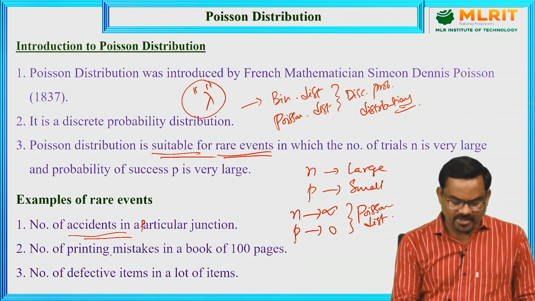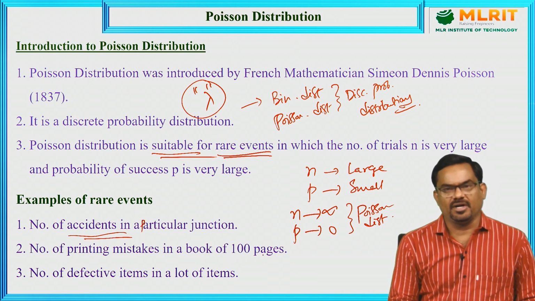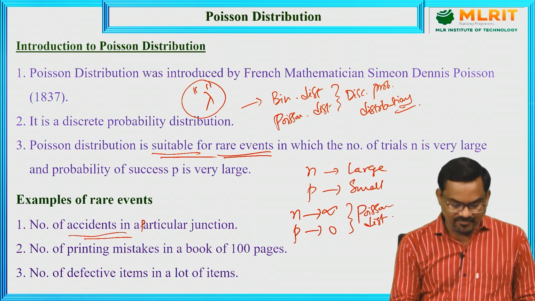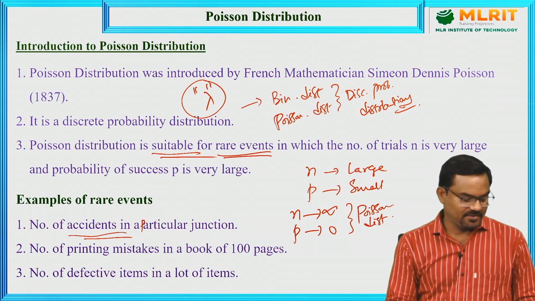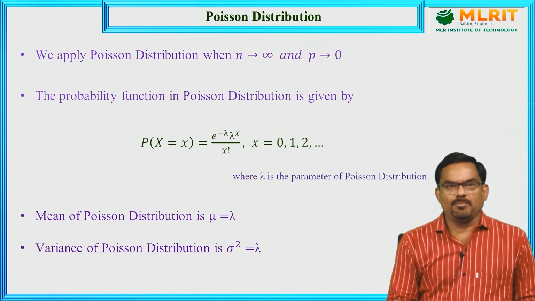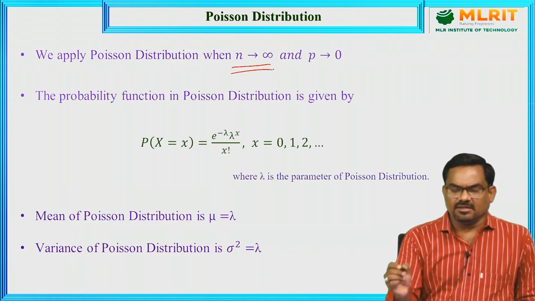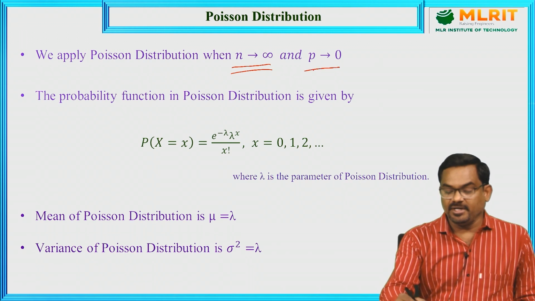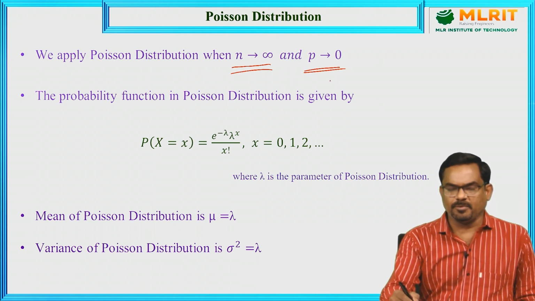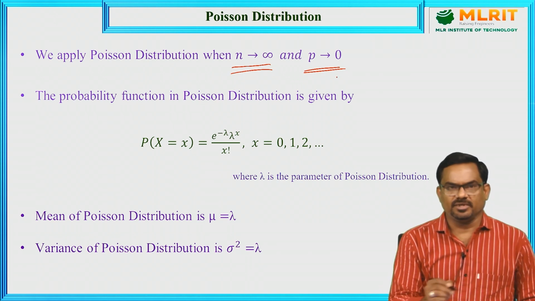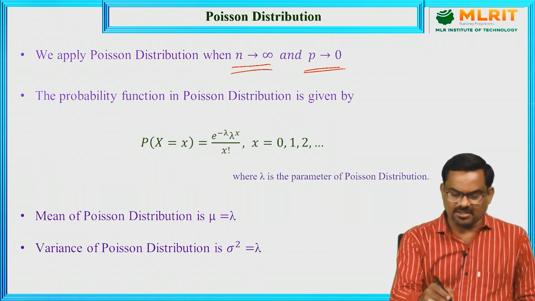Similarly, the number of printing mistakes in a book of 100 pages and the number of defective items in a lot of items. So these are rare events. We apply Poisson distribution when n tends to infinity and p tends to 0. That means the number of trials n is very large and the probability p is very small, as we just discussed in the previous slide.